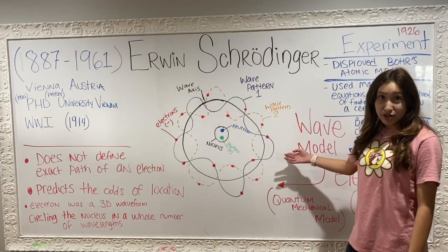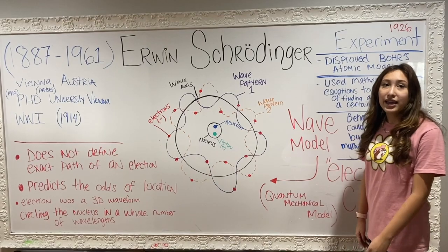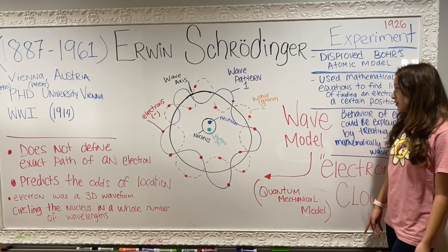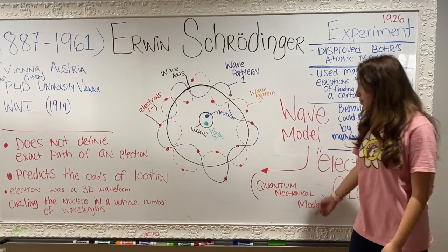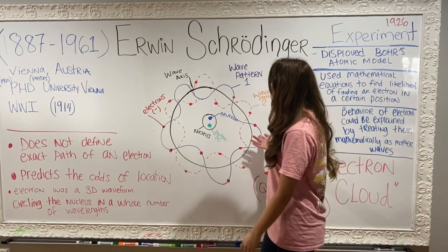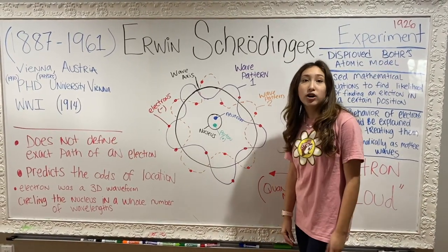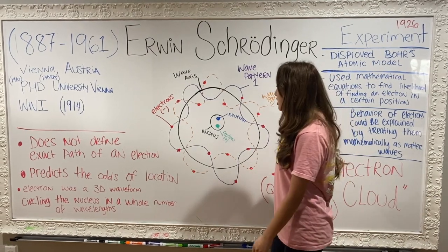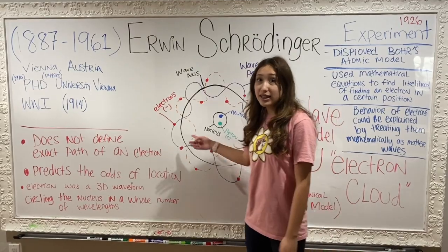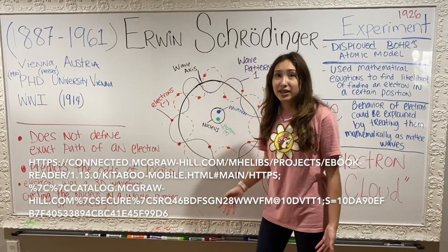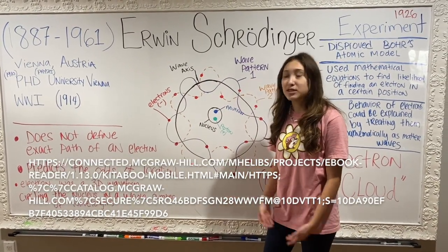So this is what Erwin Schrödinger's atomic model looks like, and it is referred to as many different things. It's called the wave model, the electron cloud model, or the quantum mechanical model. And this is what it looks like. At this time, all the subatomic particles were discovered, so it has the nucleus with the protons and the neutrons and the electrons, and we don't know exactly where they are, but we can predict where they are located.